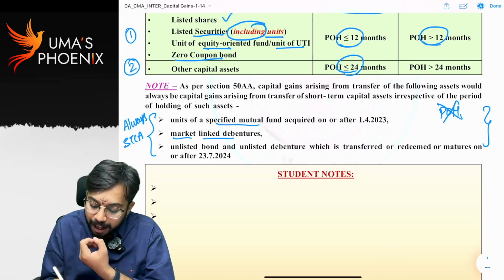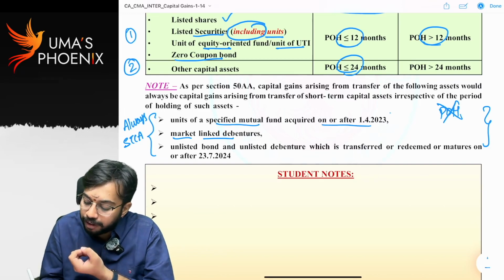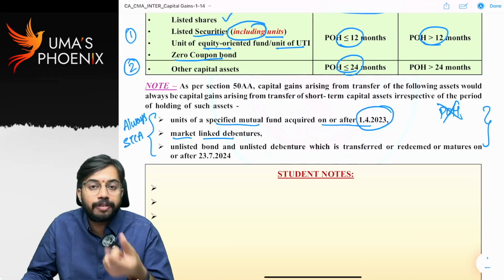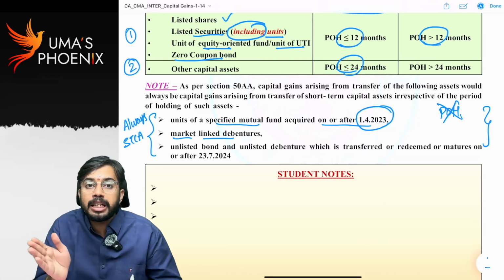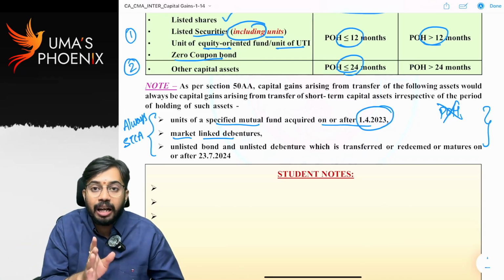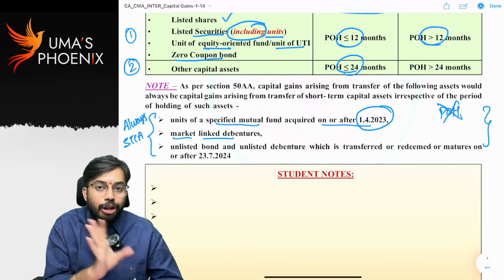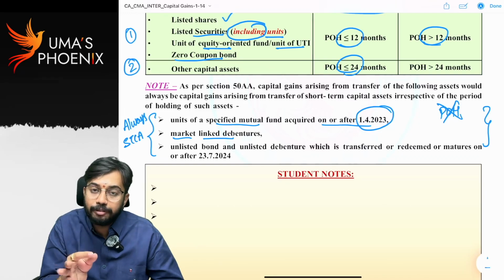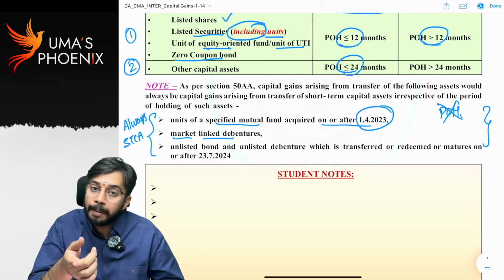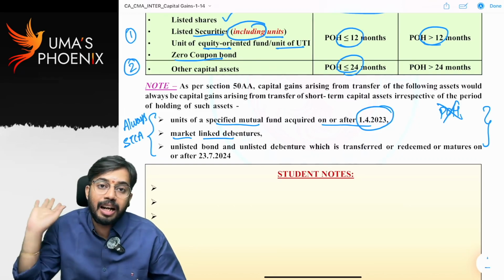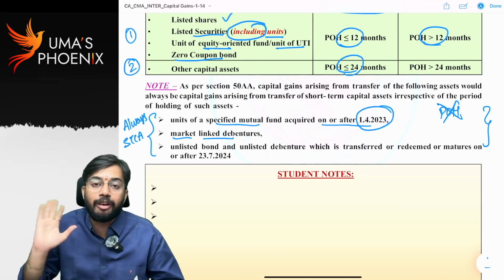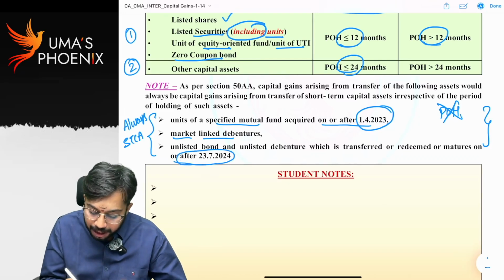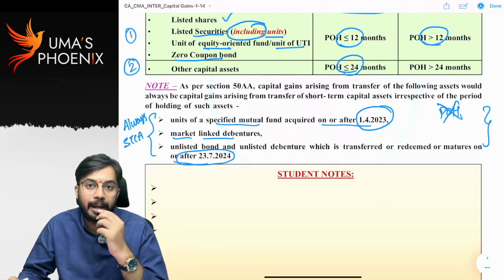Units of specified mutual fund acquired on or after 1st April 23. So you are purchasing units of a specified mutual fund. If you purchase before 1st April 23, then it can be long-term capital asset or short-term capital asset. But if you are purchasing units of specified mutual fund on or after 1st April 23, they are always considered as short-term capital asset irrespective of period of holding. Next. On or after 23rd July 2024, this is also an amendment.